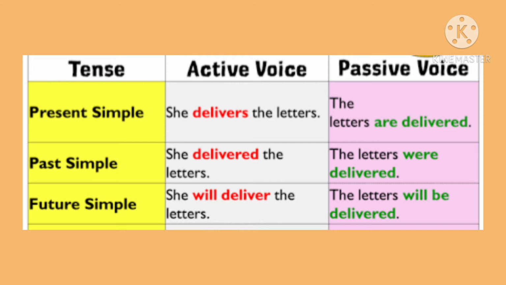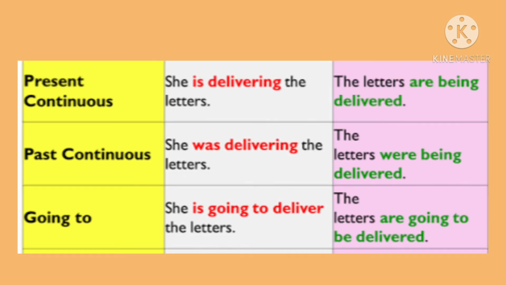She will deliver the letters. So here the tense is future simple. When we change it to passive voice, it becomes the letters will be delivered. The next sentence is she is delivering the letters. So here the tense is present continuous. When we change it to passive voice, the tense will remain the same.